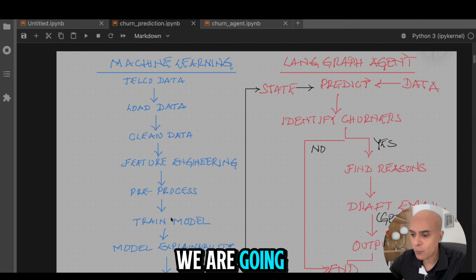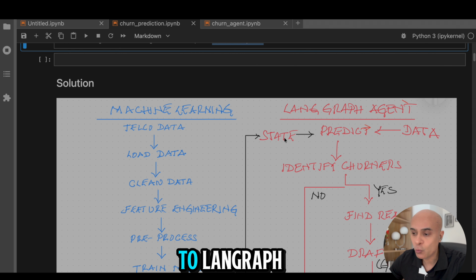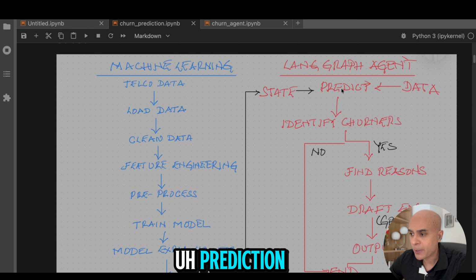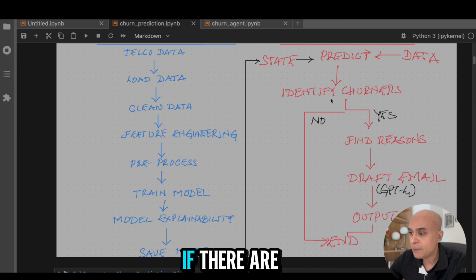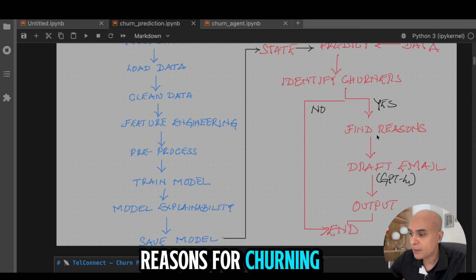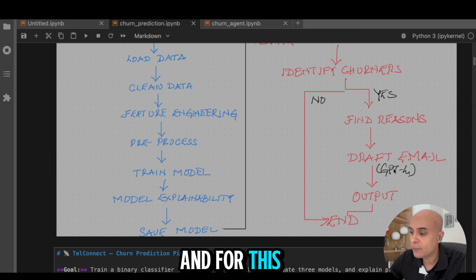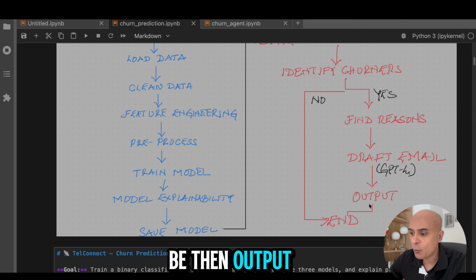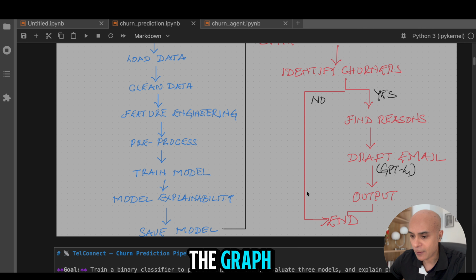Now, in the second part, we are going to take this model and pass it to LangGraph. We are going to create some objects such as a state variable, which is going to receive this machine learning model. And then we are going to create a graph, which is going to do all the steps of prediction and identify churners. If any churners are identified, it is going to find the reasons for churning. It is also going to create draft emails, and for this we are going to use the GPT-4 large language model. This will then be output and the graph is going to end. If no churners are identified, then we just end the graph.